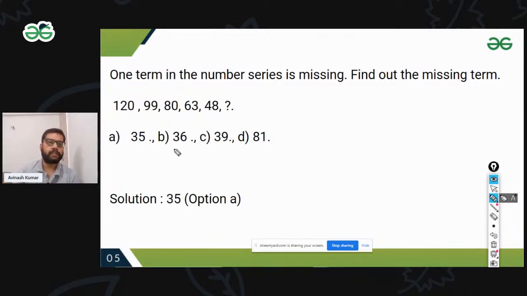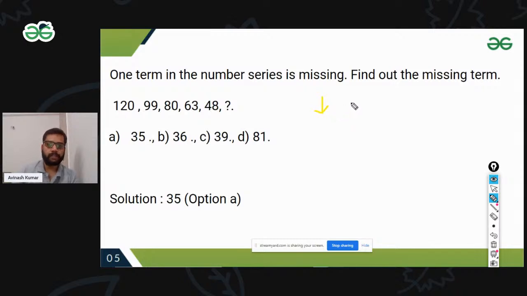Now, the question is 120, 99, 80, 63, 48. It's a completely decreasing series, decreasing from 120 to 99 to 80 to 63 to 48. So let me check what we can do. Since it's decreasing, just start with the subtraction part. The first very common thing in finding a number series is subtraction.